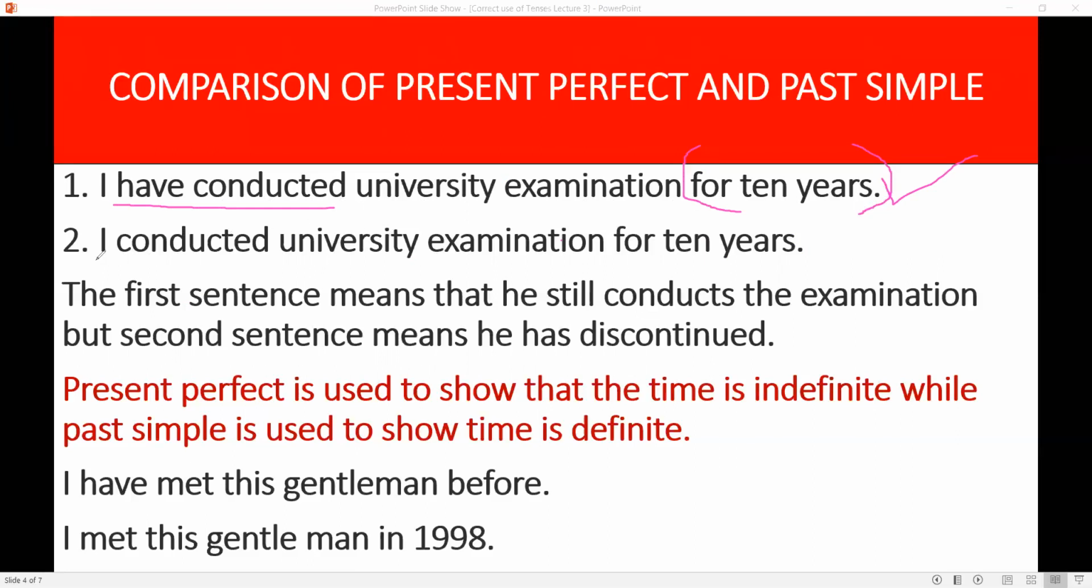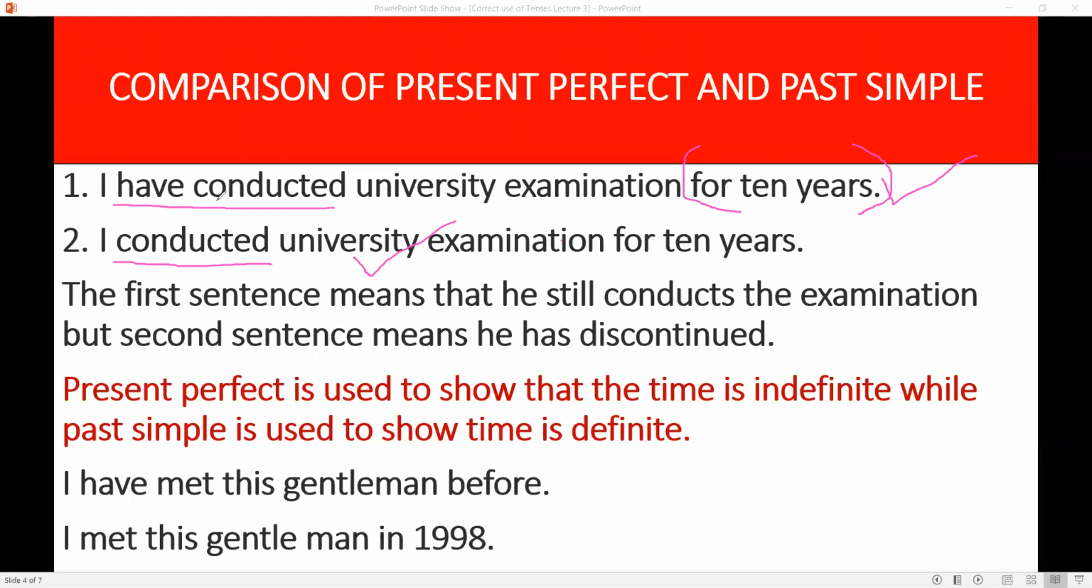Second sentence, I conducted university examination for 10 years. There's a huge difference. Conducted, second form. He conducted university examination for 10 years, but now he has discontinued this action.